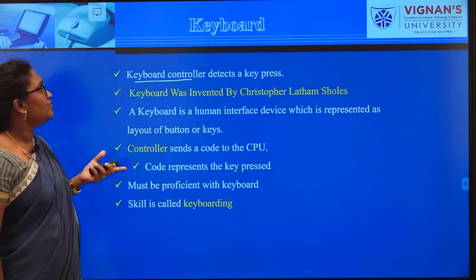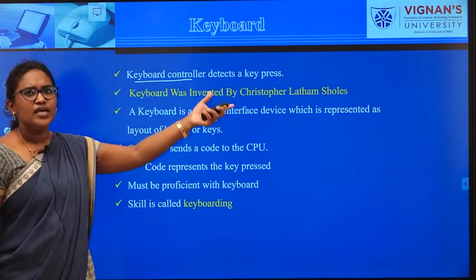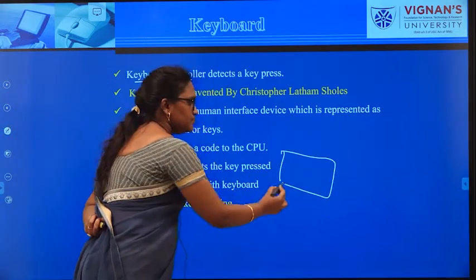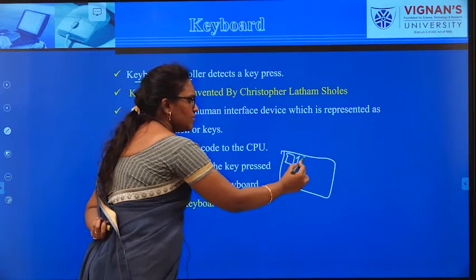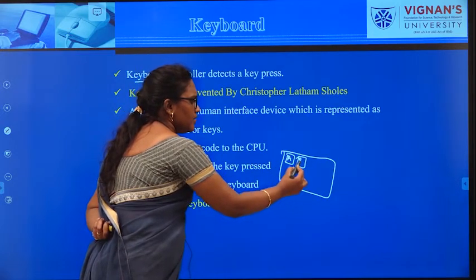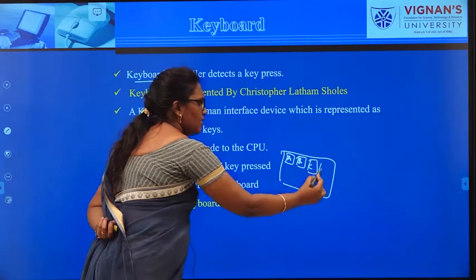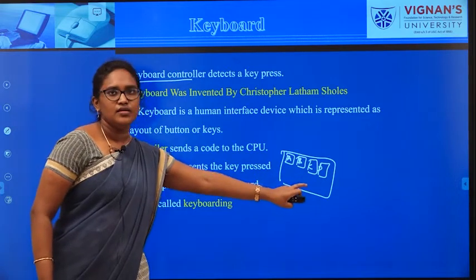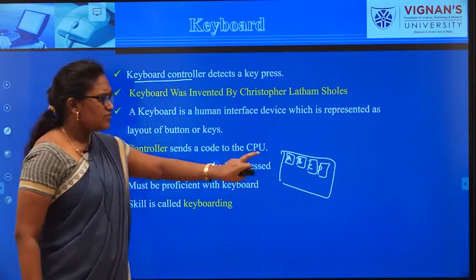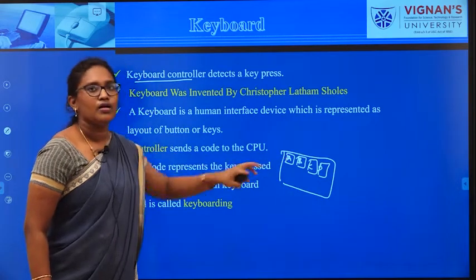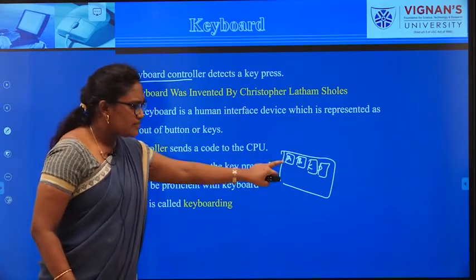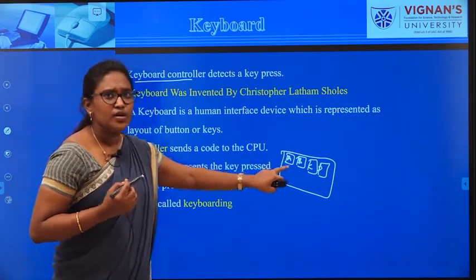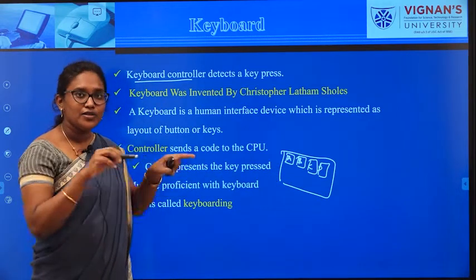What is the meaning of keyboard controller detects a key press? For example, you are having a keyboard with keys A, B, C, D. Whenever the user touches A, that key will be sent for processing and worked on in your computer, not on the keyboard.